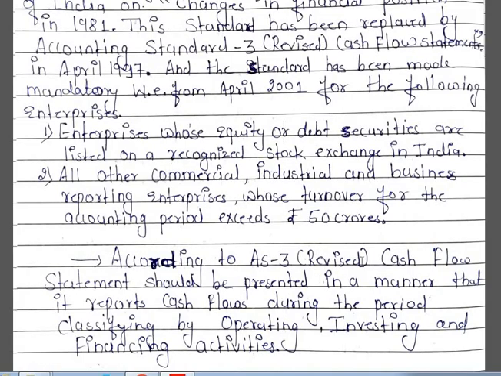According to revised AS3, the cash flow statement should be presented in a manner that it reports cash flows during the period, classified by operating, investing and financing activities.